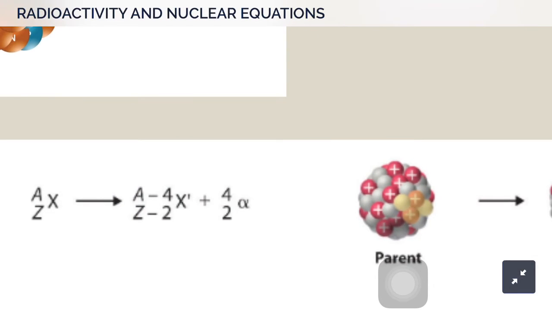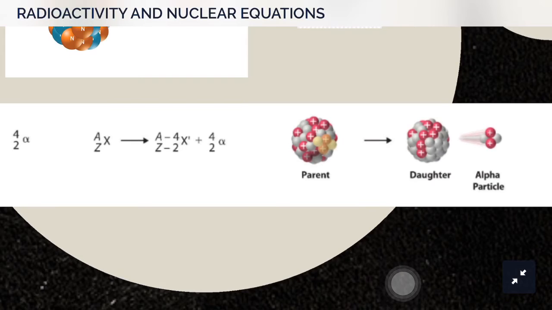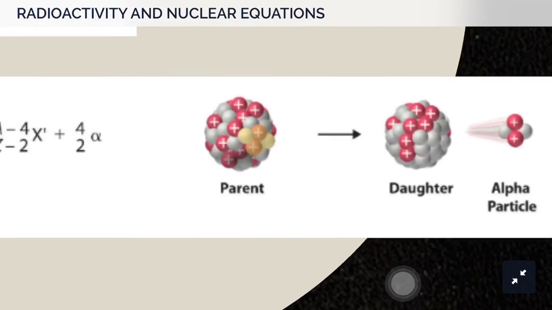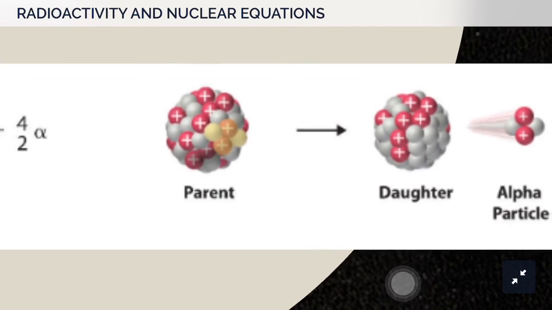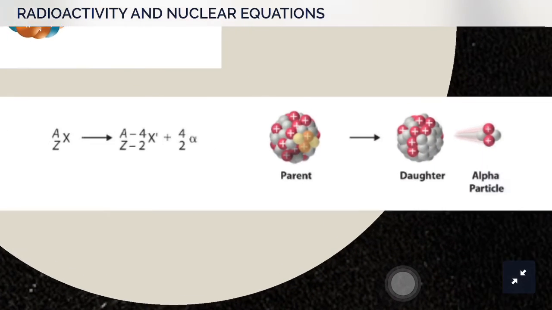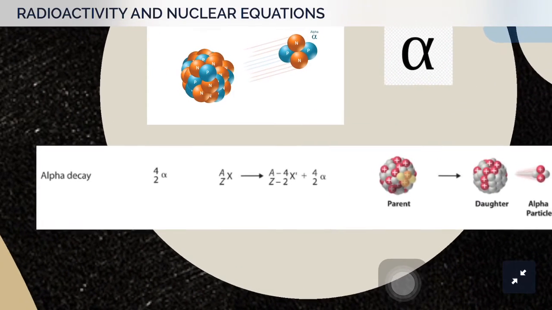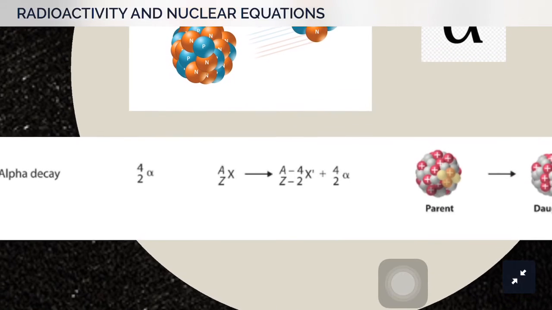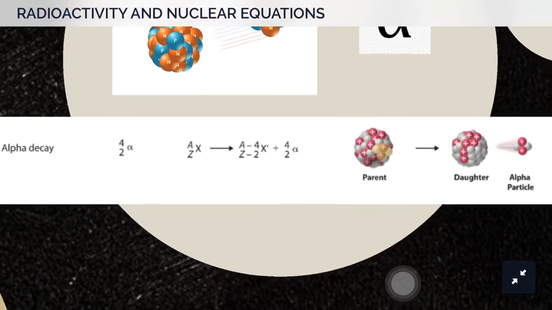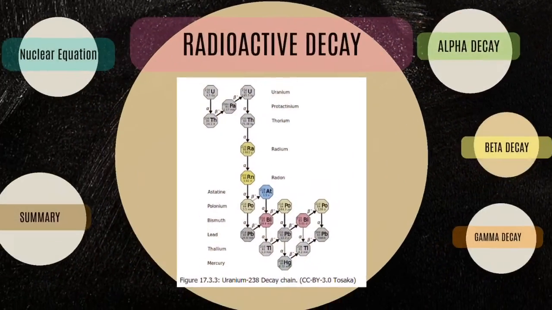In this illustration, it is very clear that the parent disintegrates and results in a more stable daughter nuclide, thus emitting an alpha particle. So remember that the mass number should be decreased by 4, and the atomic number should be decreased by 2. So that is an alpha particle.